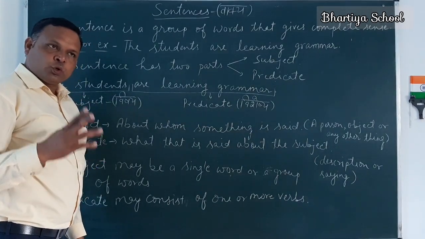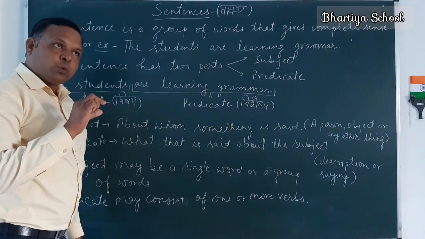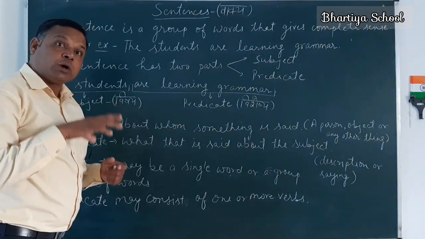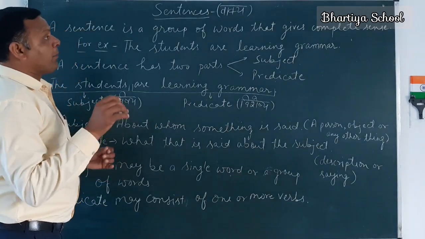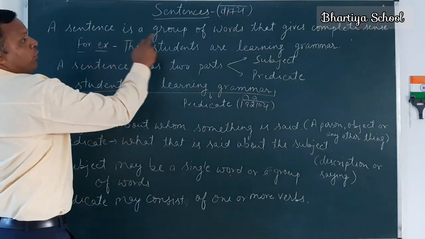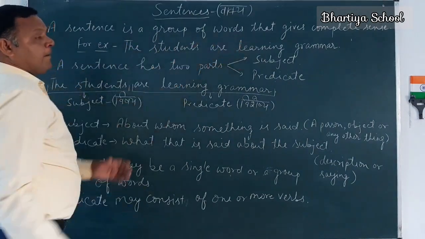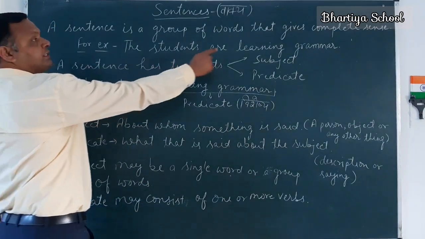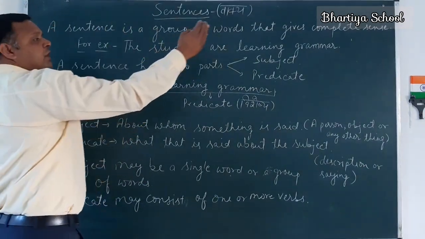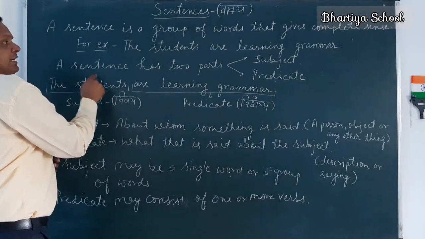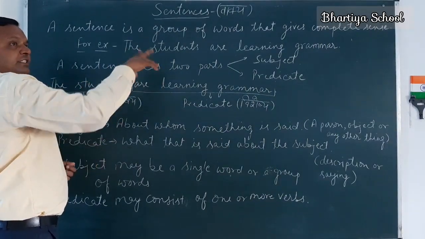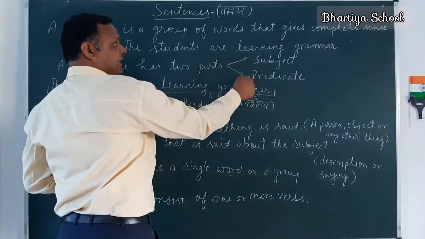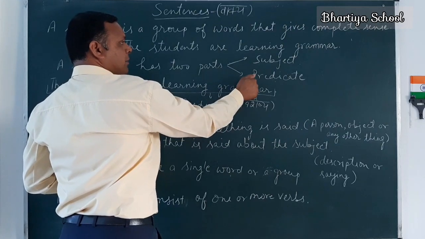A sentence is a group of words that gives complete sense, and the words should be arranged in an order. For example, the students are learning grammar. A sentence has two parts. Now here, this sentence has two parts, the subject and the predicate. One is subject and one is predicate.